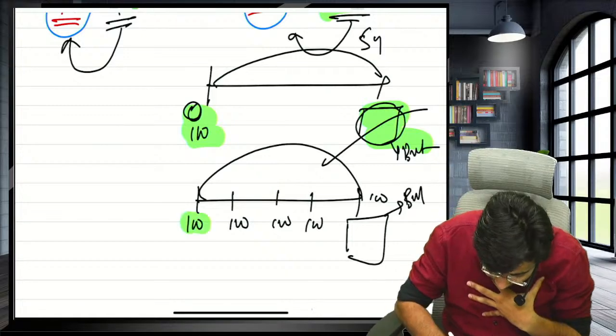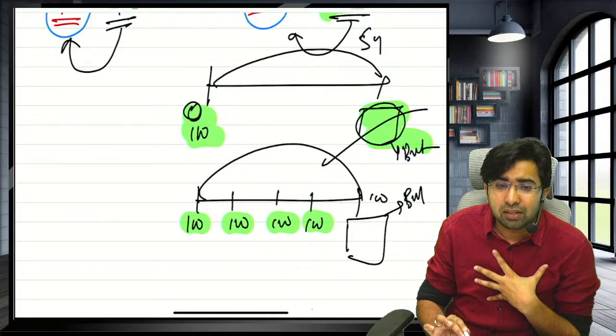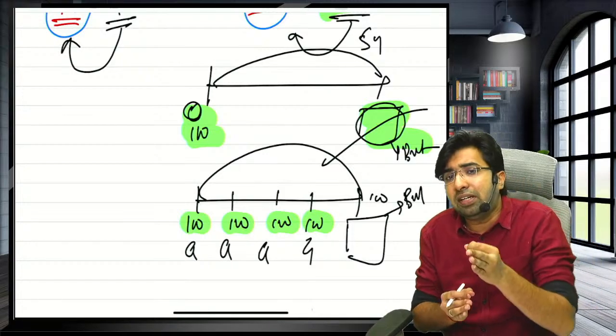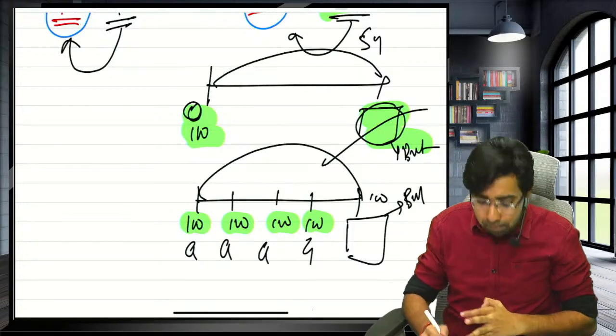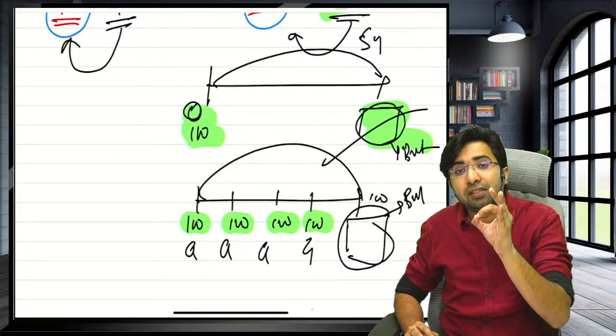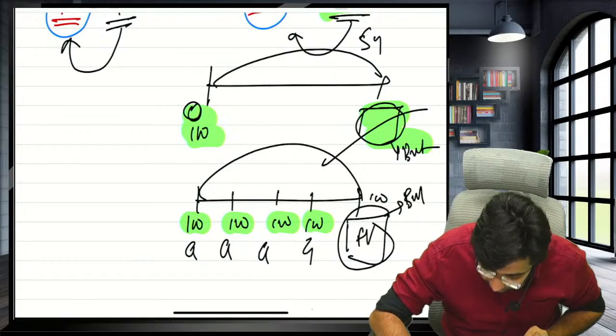But here you are making multiple payments, and multiple payment is known as annuity. You are making payments in terms of annuity and I am asking the bank balance. It means I am asking the future value.